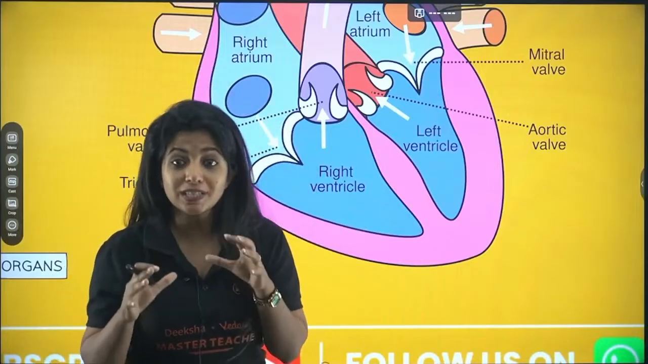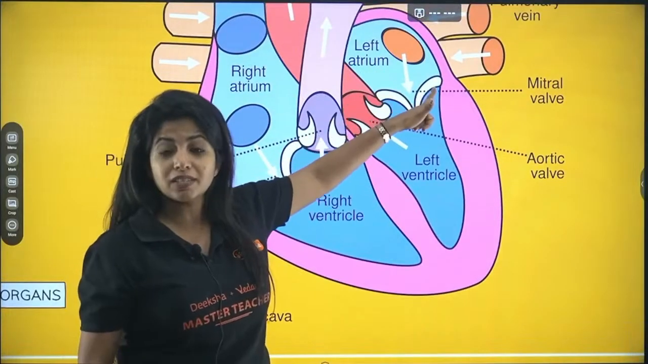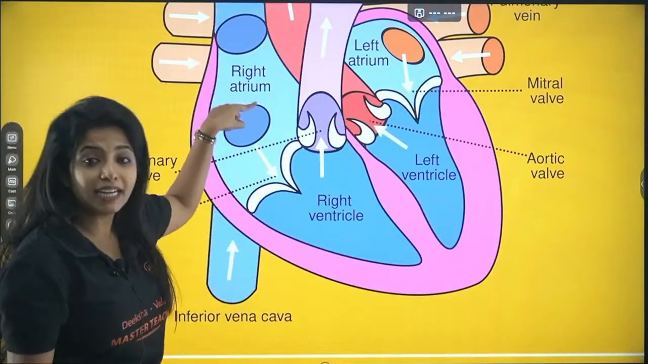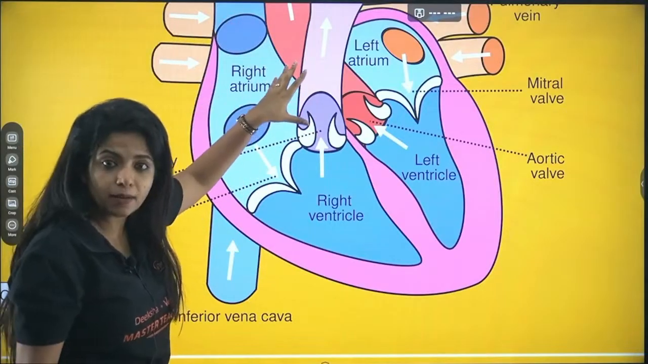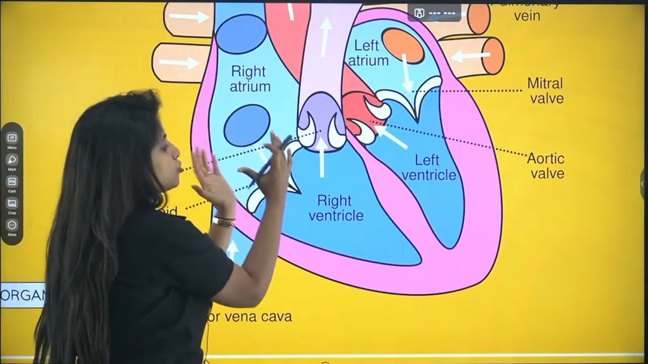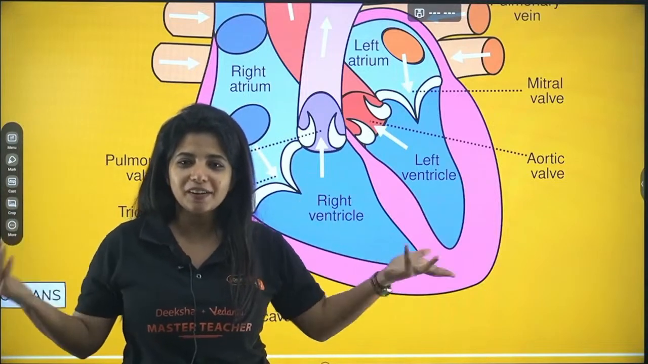Now the deoxygenated blood will come back where? To the heart. But does it go to the left atrium this time? No, it goes to the right atrium. Now when the atrium contracts, it goes to the ventricle. Now after the ventricle, what, my dear children? After the ventricle, where will it go?